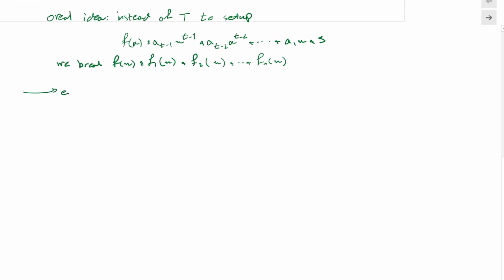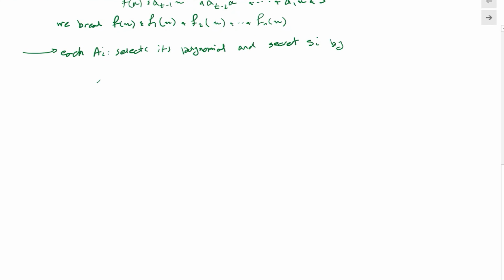So now each authority Ai would select its polynomial and secret si this way. Every authority would choose a different polynomial.